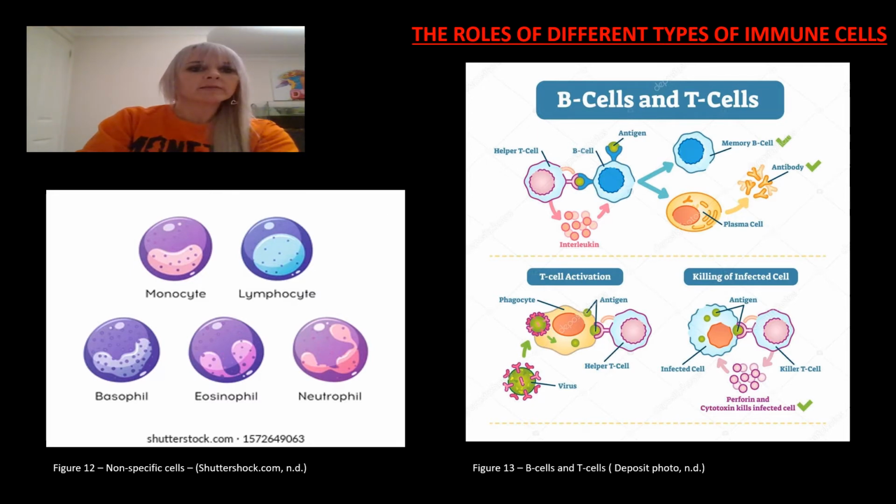Now we will take a look at the roles of the cells of the specific immunity. There are two lymphocytes in the acquired immune system, which are the T cells and the B cells. T cells are the most common, accounting for 80% of all lymphocytes. These cells mature in the thymus gland, which is part of the lymphatic system, and there are 3 T cells that all play a role in destroying problem cells, such as infected cells with a virus or damaged cancer cells.